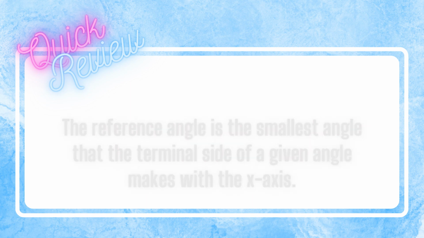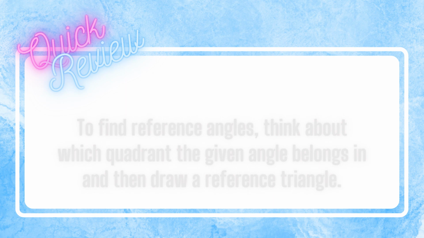And then the reference angle is the smallest angle that the terminal side of a given angle makes with the x-axis. So it's the smallest angle between the terminal side and the x-axis. To find reference angles, think about which quadrant the given angle belongs in, and then draw a reference triangle. So how you set up your reference triangle will depend on which quadrant the angle lies in.